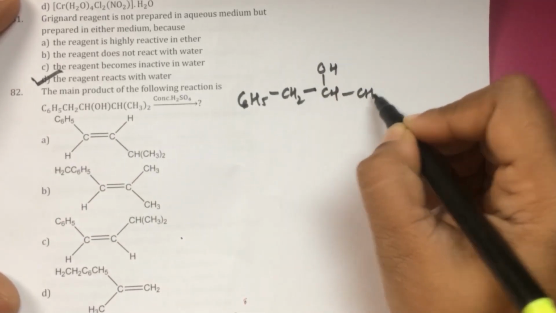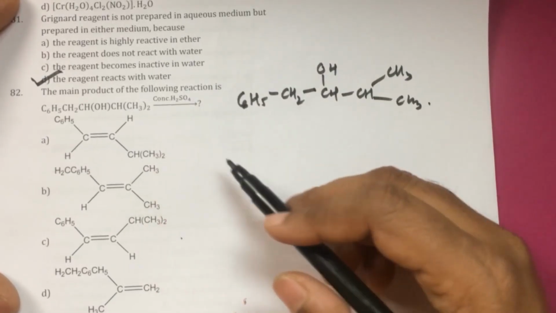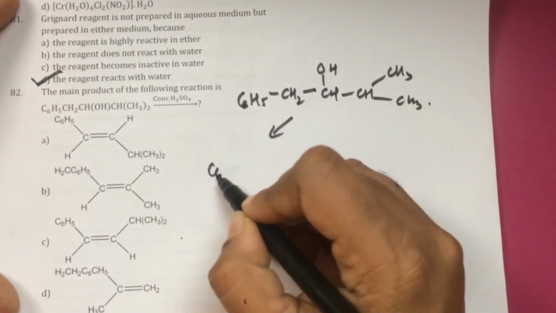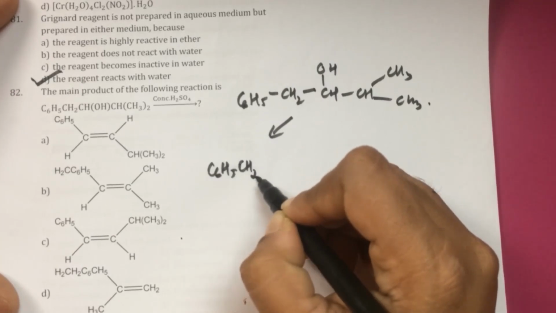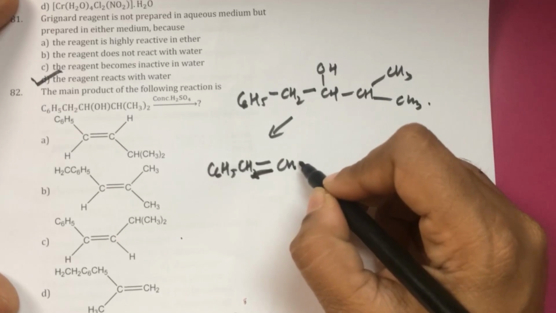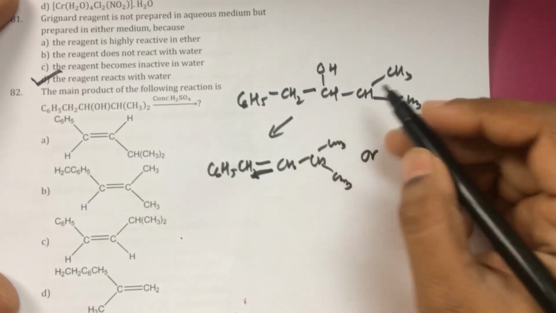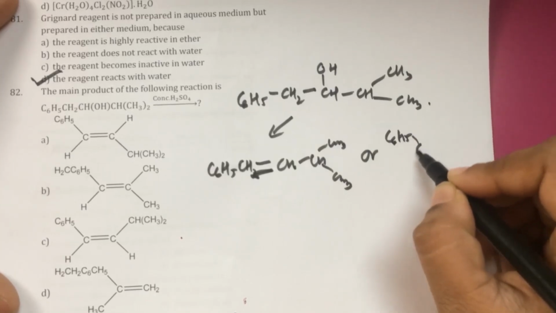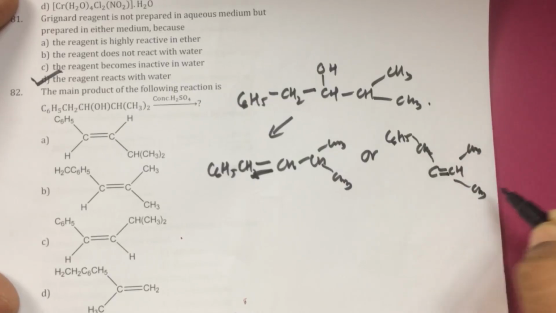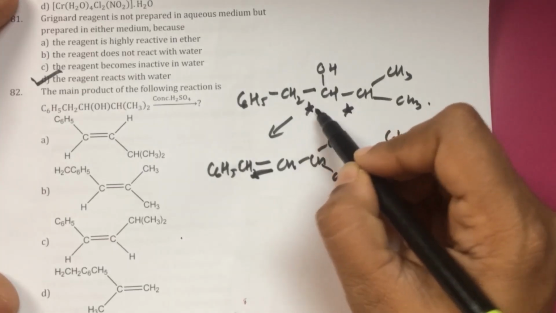The main product of the following reaction is, they have given us the starting material C6H5CH2CH OH CH CH3CH3. Now when we allow this to react with concentrated H2SO4, the dehydration will take place. The double bond will be either created over here, C6H5CH2 over here, this will become CH double bond CH, CH3, CH3, or the double bond will be created on this side. So C6H5, CH2, CH double bond CH, CH3, CH3. So H won't be here.